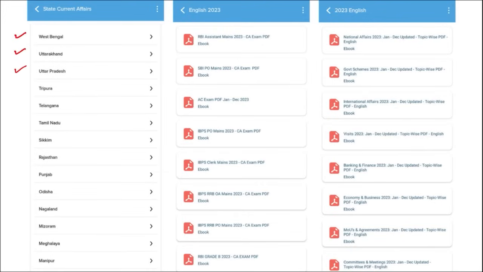Apart from this, we also make sure to cover the topic-wise current affairs such as national affairs, government schemes, international affairs, banking and finance, economy and businesses, as these are the topics from which the examiner definitely asks questions, and these are covered on a monthly basis. So friends, do check our application. It will be a one-stop solution for learning.